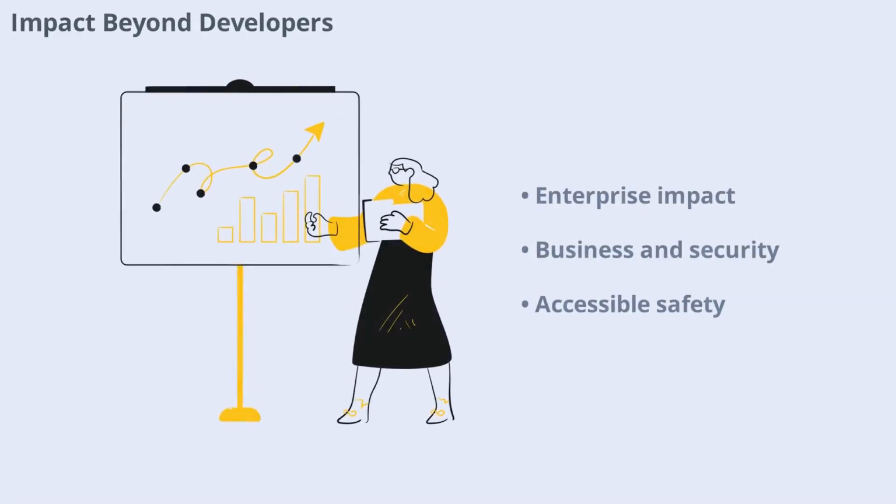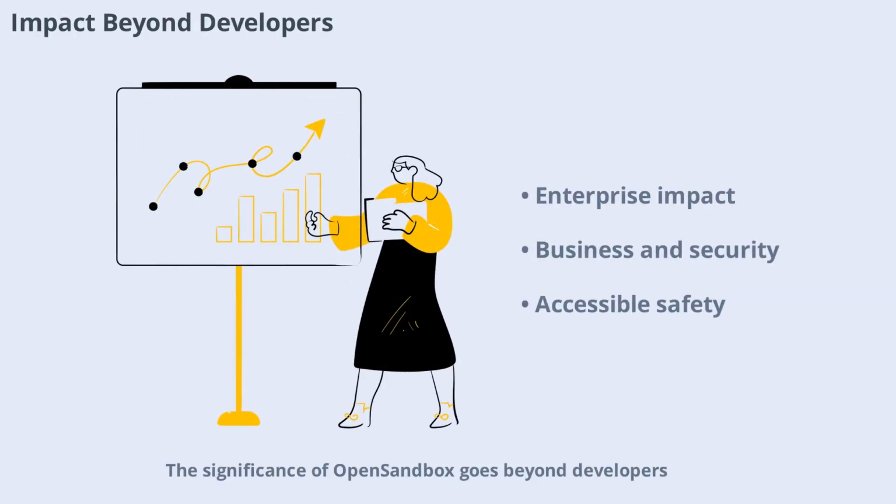The significance of Open Sandbox goes beyond developers. Gartner predicts that by the end of 2026, 40% of enterprise apps will have AI agents built in. This means HR, finance, customer service, and more will rely on AI agents for critical tasks. Ensuring these agents run safely is not just a developer concern, it's a business and security imperative. Open Sandbox makes production-grade safety accessible to everyone.